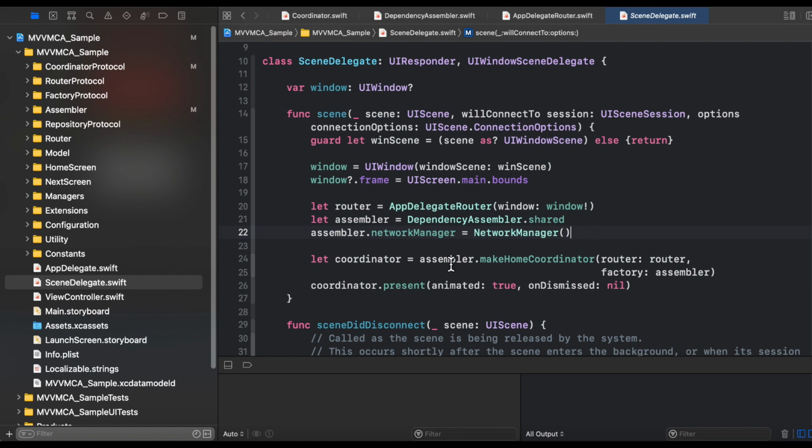In the assembler, we have a factory method, make home coordinator, that takes the app delegate router as the starting router of our application, and as the singleton object of the dependency assembler, we are providing the factory to the home coordinator. And now we are calling the present method of the coordinator, and with the help of that we are starting the application flow.